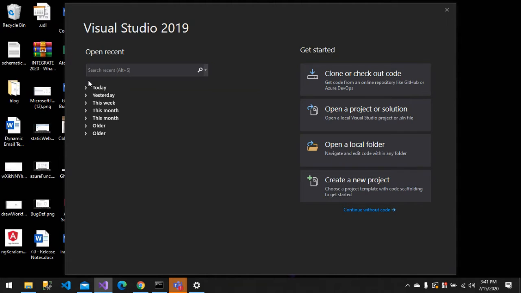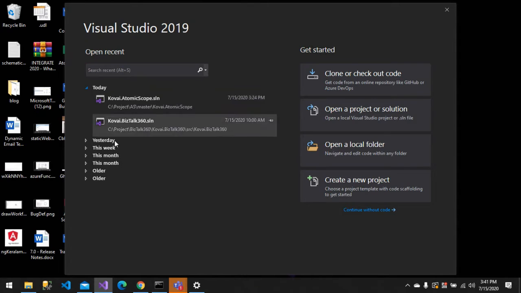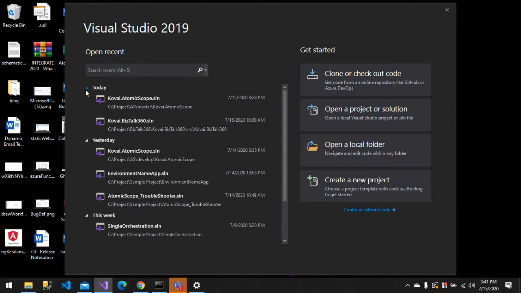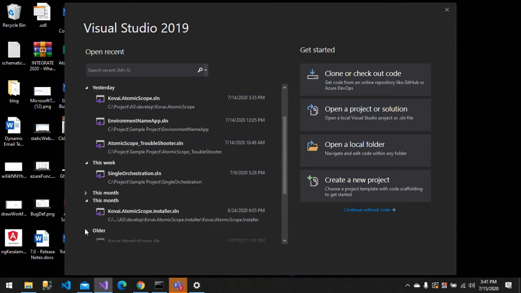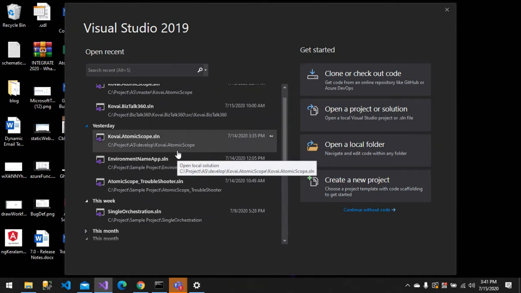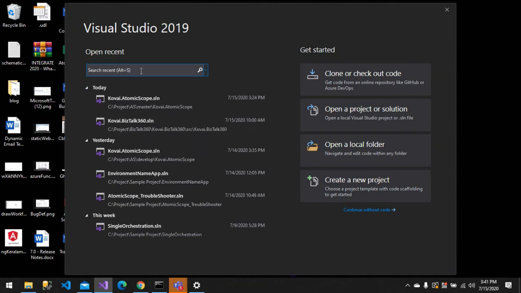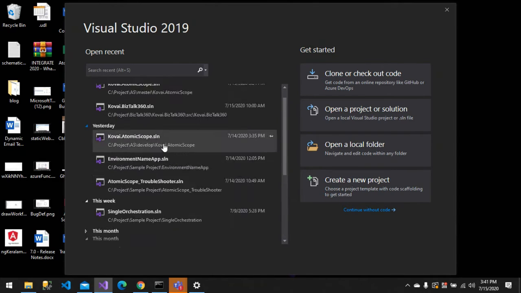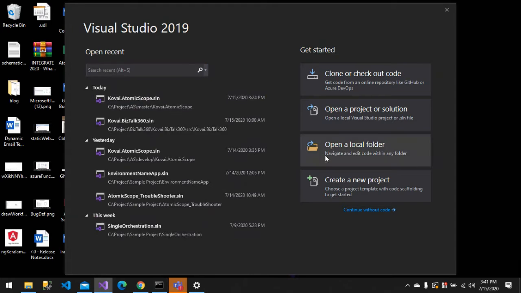Another thing is open recent, which is very helpful. It shows the recent projects I've been working on today, yesterday, this week, this month, and so on. If some projects were recently opened, we can just open Visual Studio and select them, so we don't have to remember the path of the respective project. This is very helpful when you work on multiple projects.